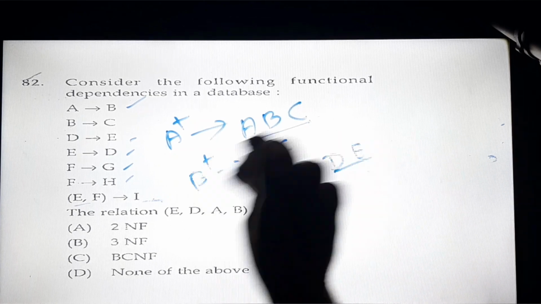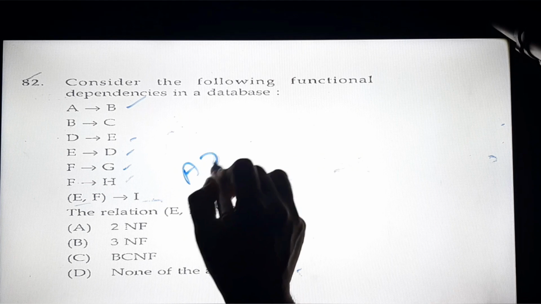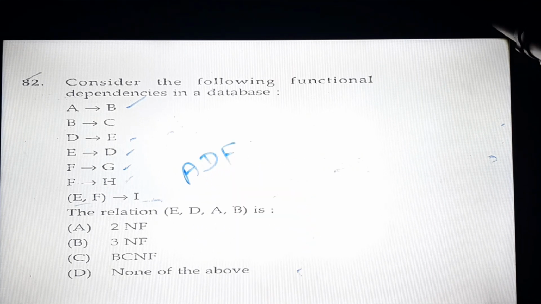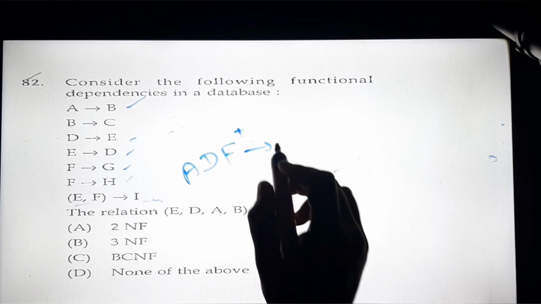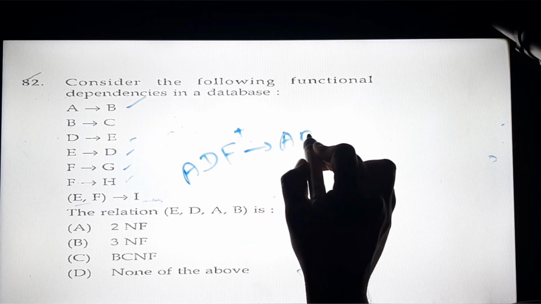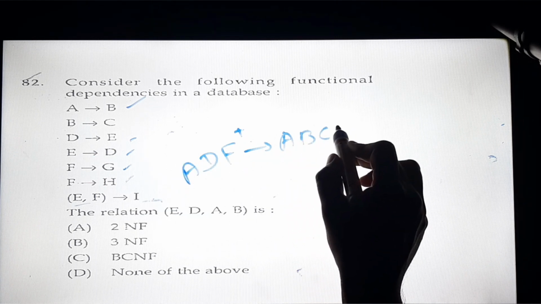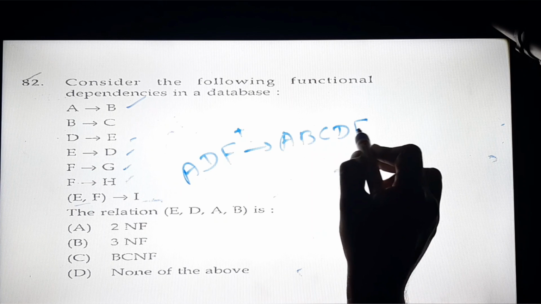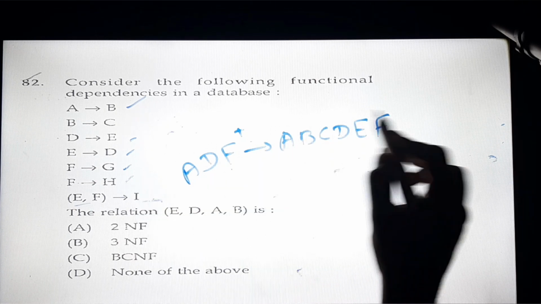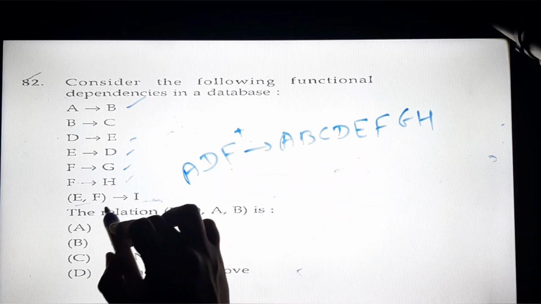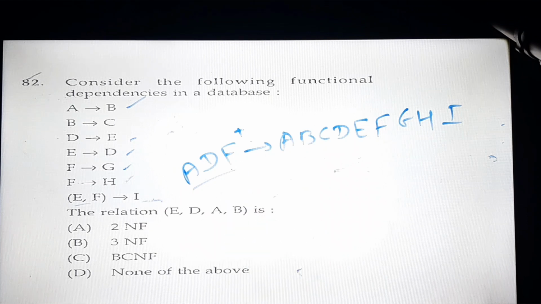Look at how ADF can be a key, it's very simple. ADF is going to determine all the attributes. How to solve this problem? ADF closure will be: A determines ABC, we have found out, then D determines E, I can add here D determines E, E determines D again, and we have F here, F determines G, F determines H, and EF determines I. So understand, ADF will become a key in this case.